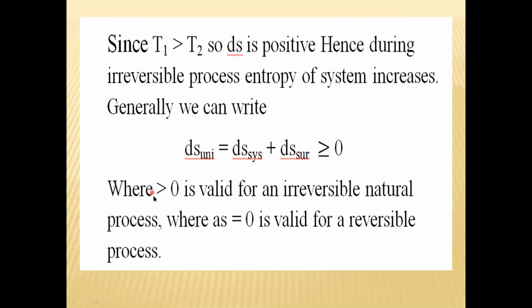So remember that it is greater than 0, while in reversible process it is equal to 0. So these are the two conditions: entropy of universe for irreversible process is greater than 0, while entropy of universe for reversible process is equal to 0.